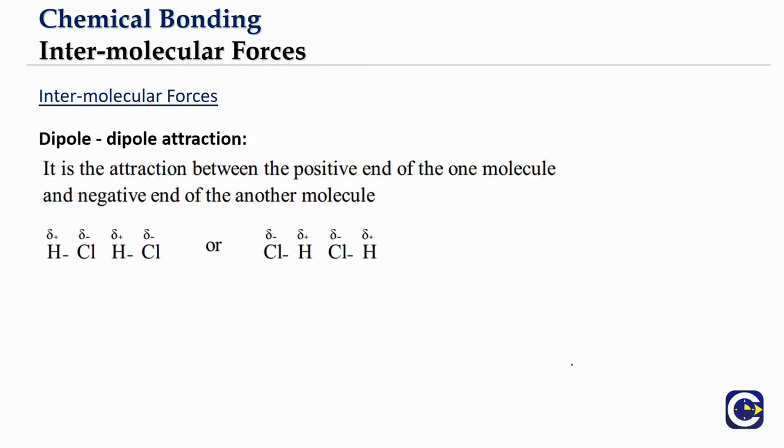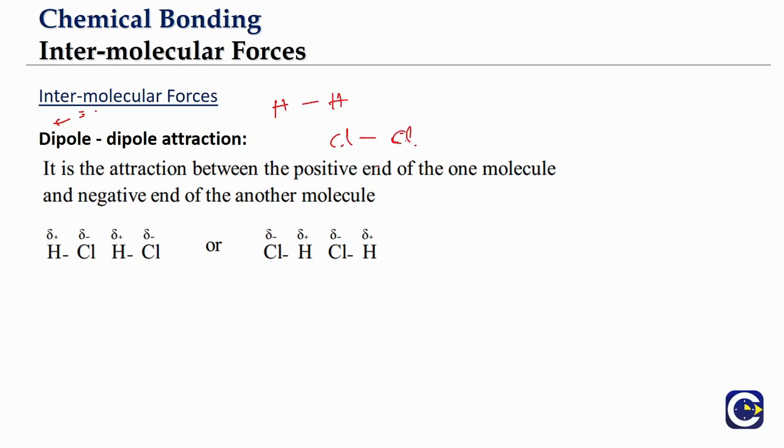The second type of van der Waals forces is the dipole-dipole attraction. So what is this dipole-dipole attraction? If you talk about covalent molecules, they are not 100% pure covalent. 100% pure covalent comes when we have a covalent bond between two identical atoms, like a bond between hydrogen atoms, or between chlorine atoms.